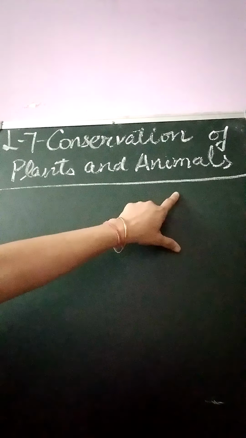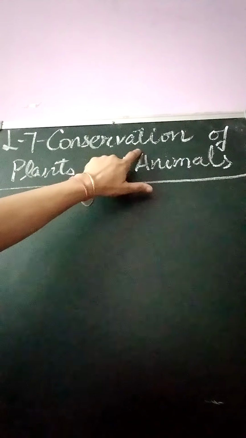Today we are going to start a new chapter, lesson 7, that is conservation of plants and animals. Now students, what is the meaning of conservation? Conservation means to save for the future. As in the last chapter, we have studied that conservation of fossil fuel and conservation of natural resources are important for us. In the same way, in this chapter we will discuss the conservation of plants and animals.